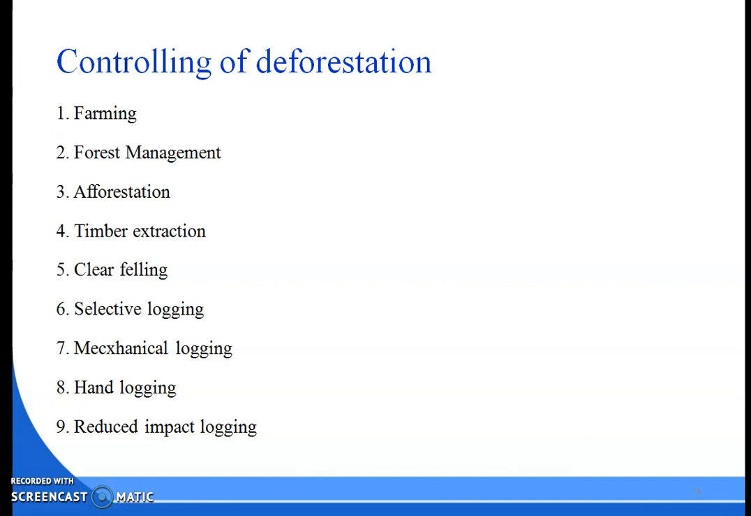Next is forest management, that is, how to manage our forest. Efforts to stop or slow deforestation have been attempted by many countries. Landowners also develop techniques to deal with the problems of deforestation. Nowadays people are concerned about that. Then our third point is afforestation.